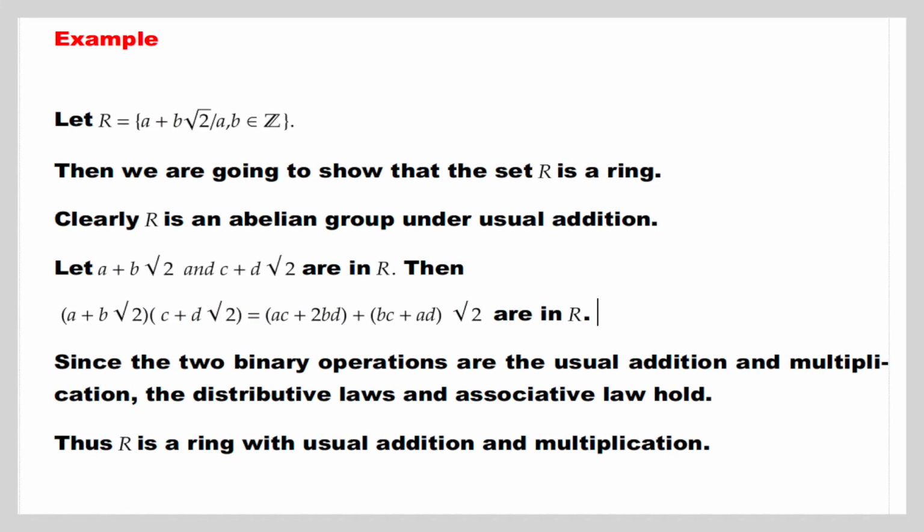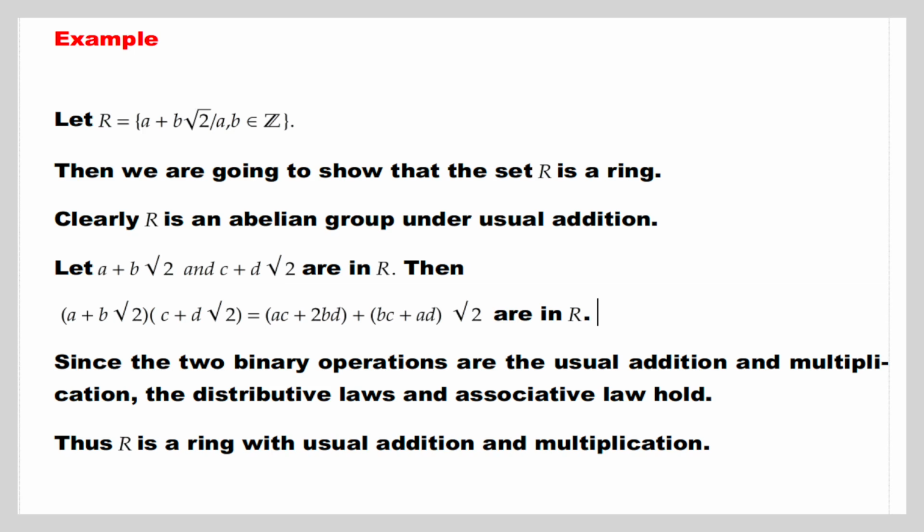The next example is: let R equal the set of all a plus b root 2 such that a, b belong to Z. Then we are going to show that the set R is a ring. Clearly, R is an abelian group under usual addition.